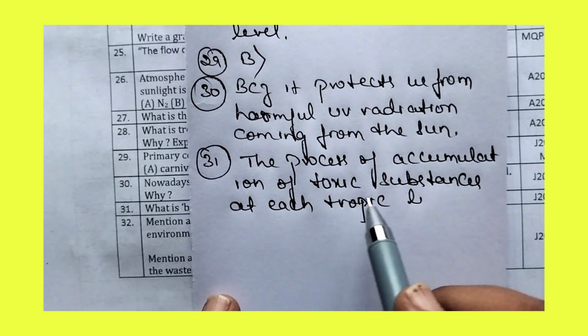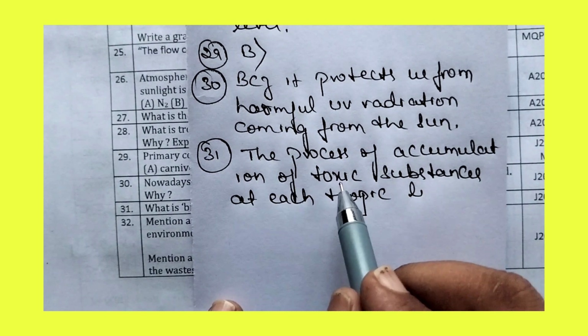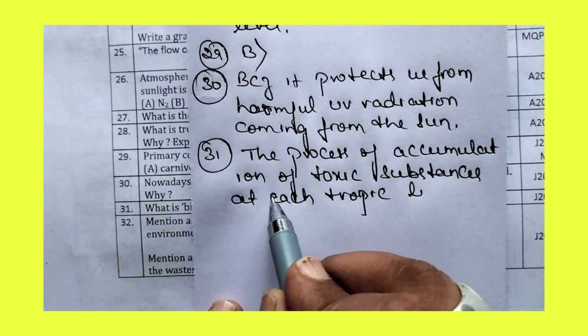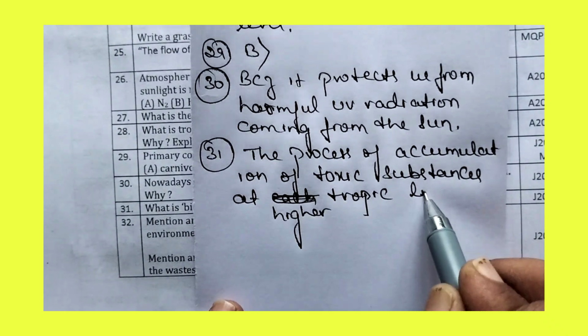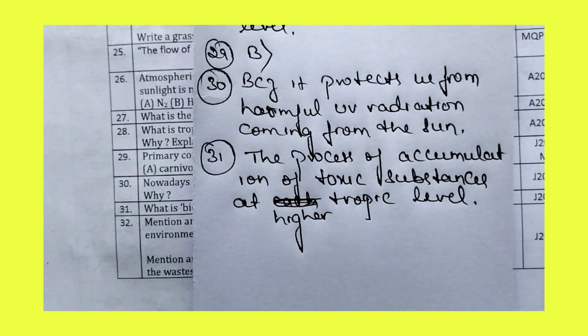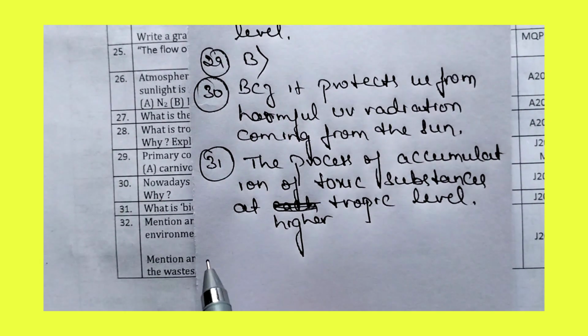The process of accumulation of toxic substances at higher trophic level is called biological magnification, or it is also called biomagnification.